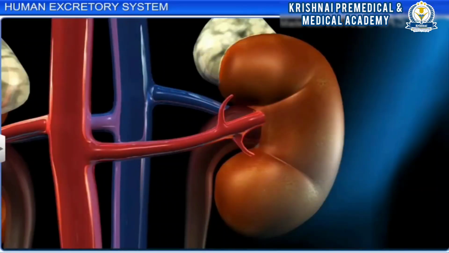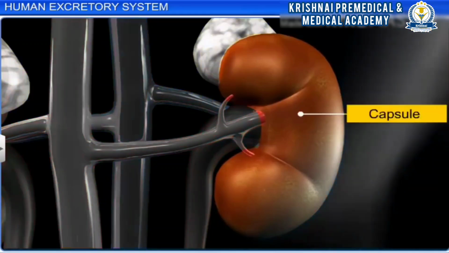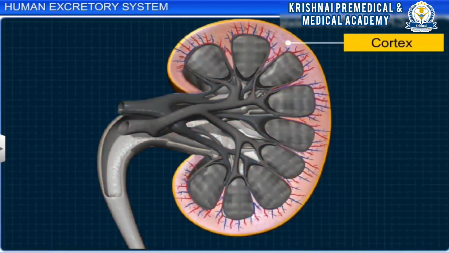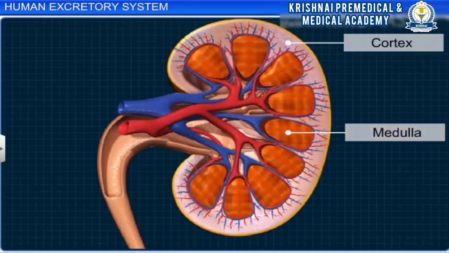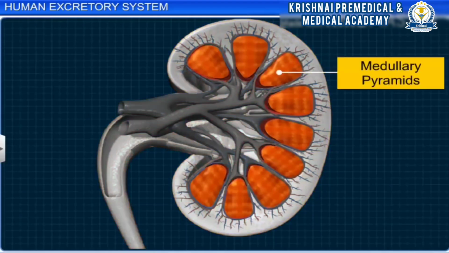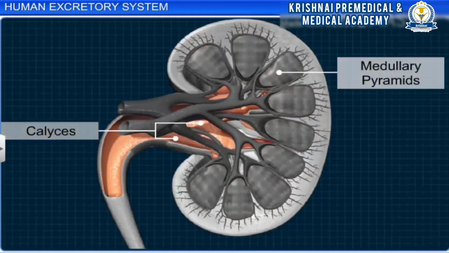The kidney has a tough fibrous outer layer called a capsule, and its longitudinal section shows that the inside is differentiated into two main regions, an outer cortex and an inner medulla. There are about 8 to 18 cone-shaped structures in the medulla called medullary pyramids, which project into the calyces.